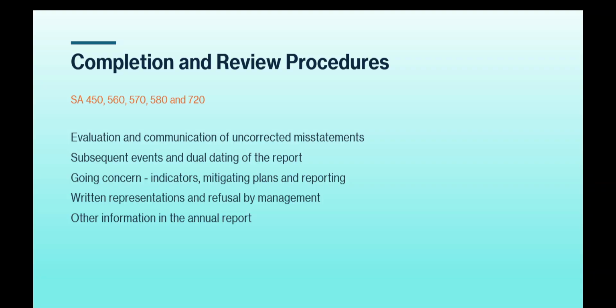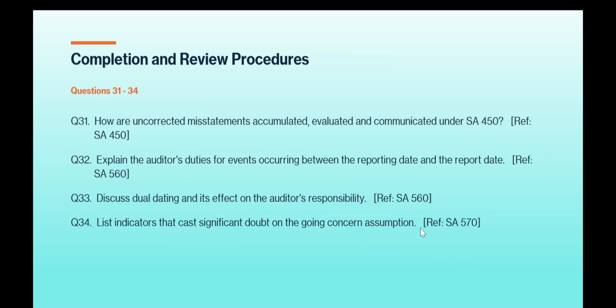Okay, right? Okay. Completion and review procedures, evaluation and communication of uncorrected misstatements, subsequent events and dual dating of report, going concern indicators, mitigating plans and reporting, written representations and refusal by management, other information in the annual report, which covers SA 450, SA 560, SA 570, SA 580 and SA 720. Okay, so we will do the questions which are relevant from these chapters. Question number 31. How are uncorrected misstatements accumulated, evaluated, and communicated under SA 450?